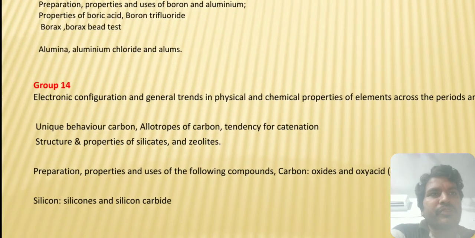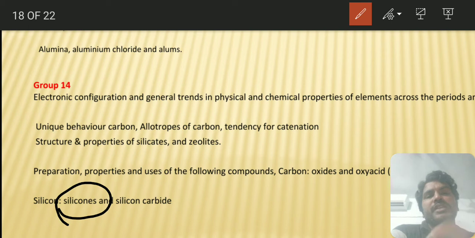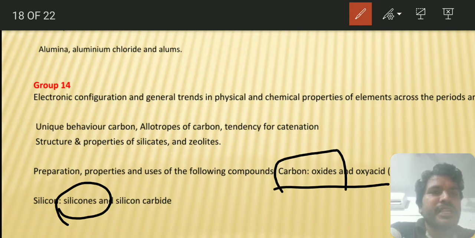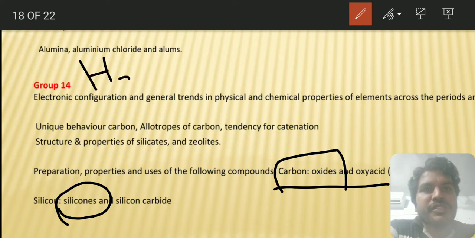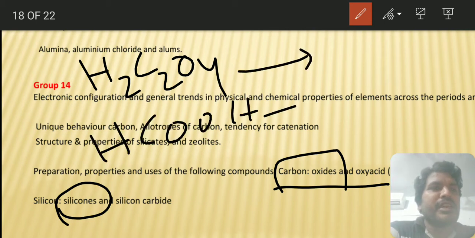In group 14 elements, be careful with silicones. Silicones are water-repelling compounds. Then there are carbon oxides, carbon monoxide and carbon dioxide. Consider H2C2O4, which is oxalic acid, and HCOOH, which is formic acid.